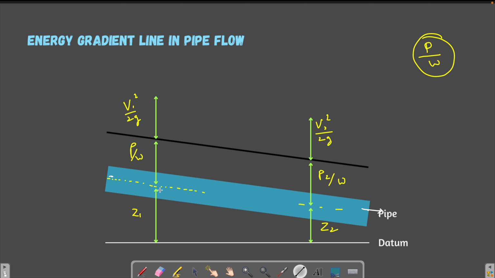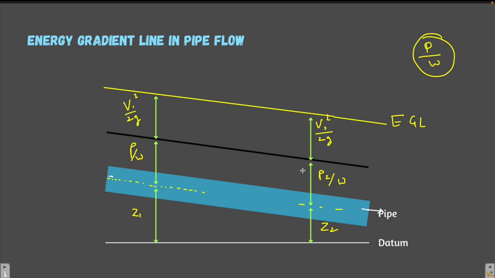If you join these two points, you are going to get the energy gradient line in case of pipe flow. And if you are not considering the velocity head and considering only the potential head and the pressure head, we are going to get the hydraulic gradient line. So in case of pipe flow, the hydraulic gradient line does not coincide with the free surface of the liquid.